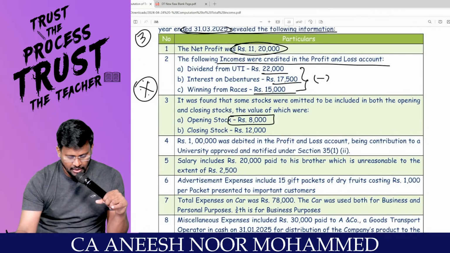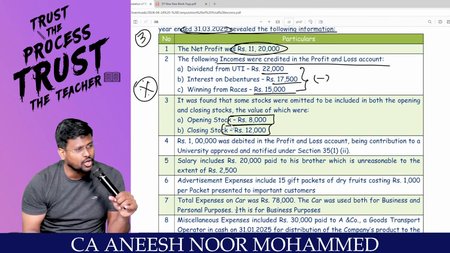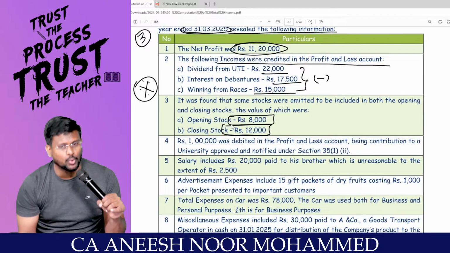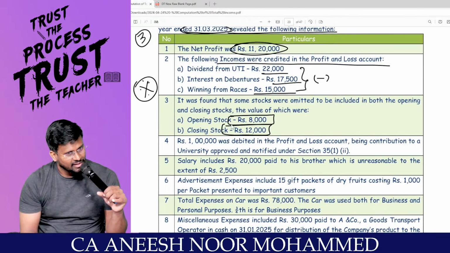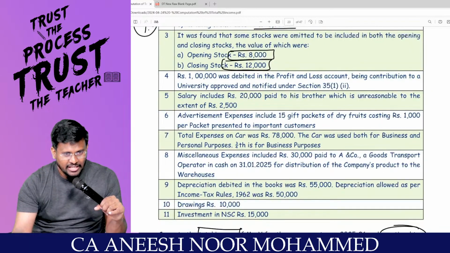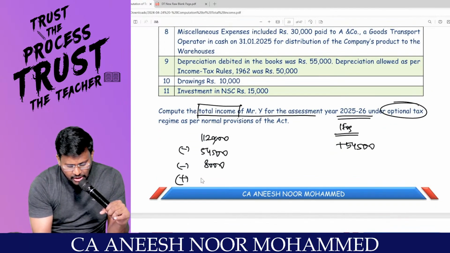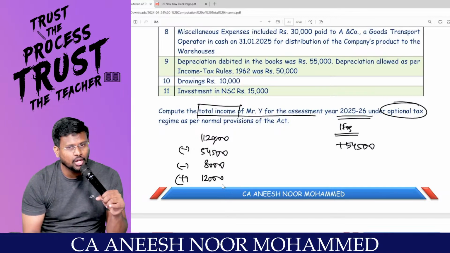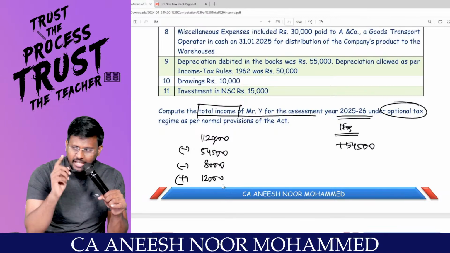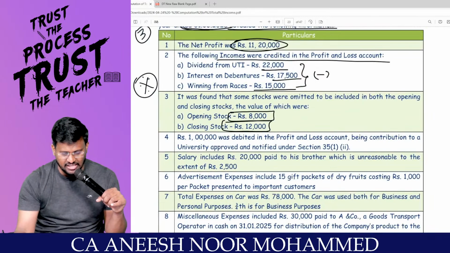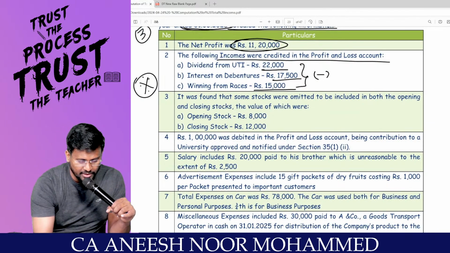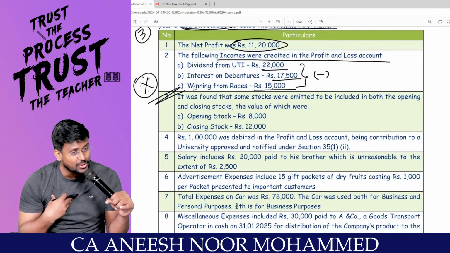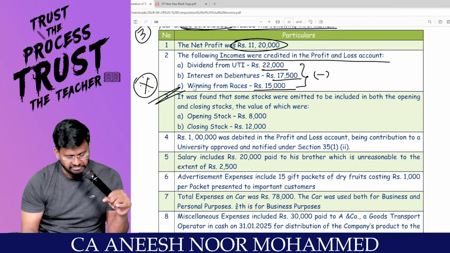Correct? Sir, I forgot to record closing stock of 12,000. My dear lovable students, if I record closing stock of 12,000, automatically GP increases. If GP increases, net profit increases. That's it. Stock adjustment done. Are you all really with me? I am traveling through the what tax regime?